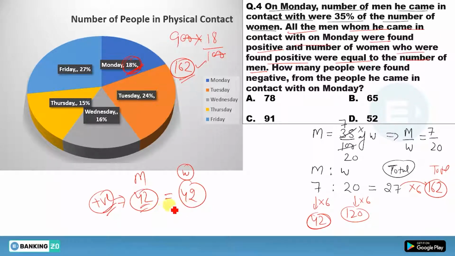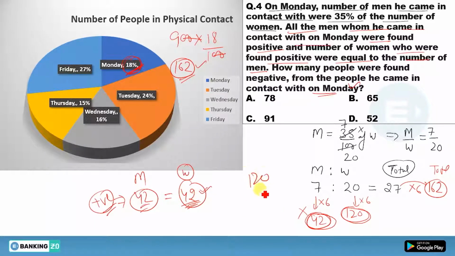Okay. So there are 42 women who were found positive. So how many people were found negative from the people he came in contact with on Monday? So on Monday, he came in contact with these 42 men. These all were found positive, so they cannot be negative. Out of these 120 women, 42 are also positive.